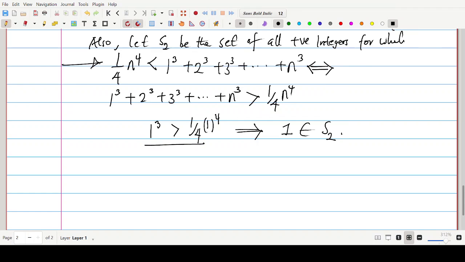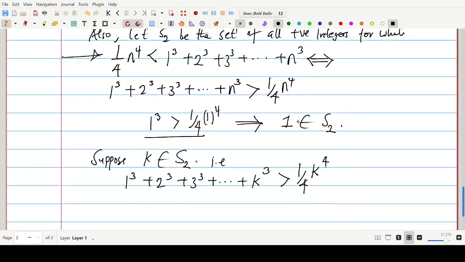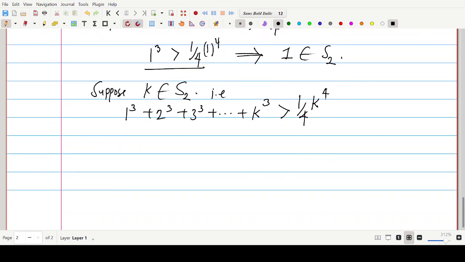All right, so we can say suppose k is an element of S sub 2. You see that this is the supposition stage. So in other words, we want to write it in statement form. We can say that 1 to the power 3 plus 2 to the power 3 plus 3 to the power 3 plus dot dot dot plus k to the power 3 is bigger than 1 over 4 k to the power 4. We are supposing that, all right? So take note of what we are doing.